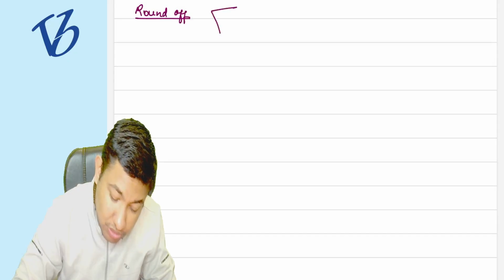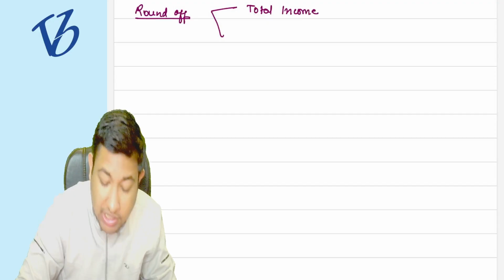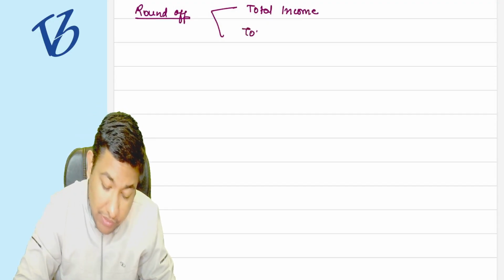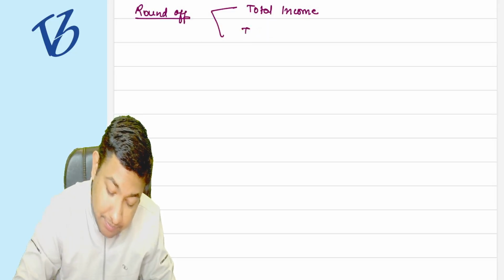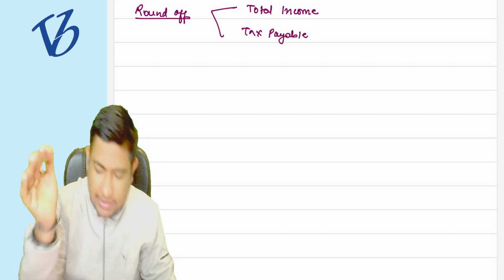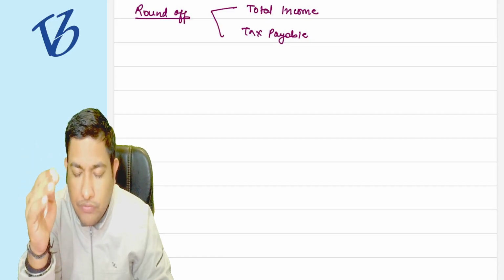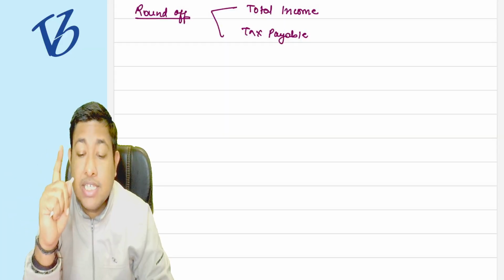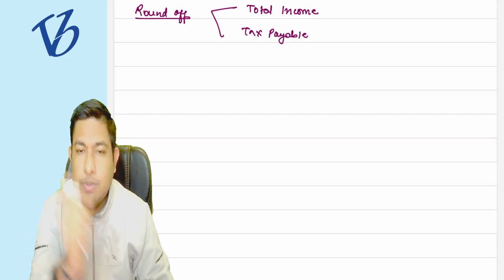So there are two concepts of rounding off. First is the total income. We need to round off the total income, or we need to round off the total tax payable. Simple. We do not need to round off any other thing. Remember, we are not rounding off every head. We are just rounding off the total income, or the tax payable, nothing else.